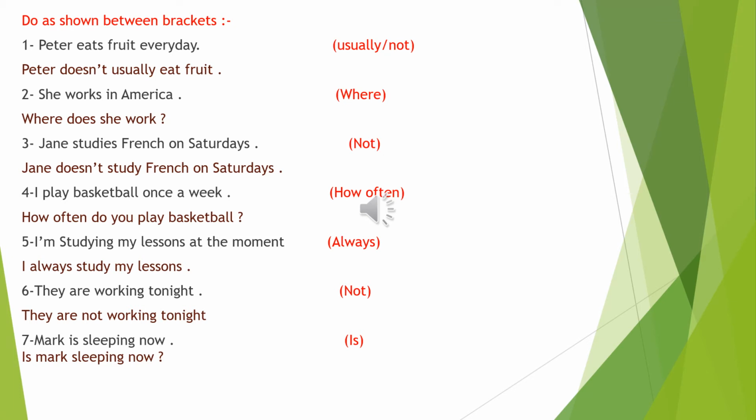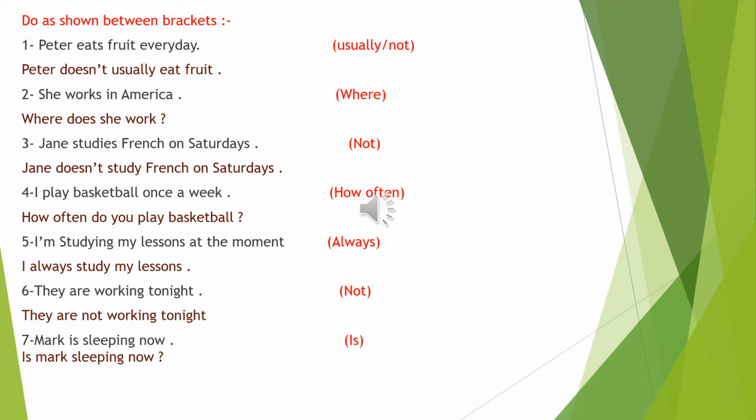I play basketball once a week. The word once means what? It means one time per week. Here we want to ask a question starting with how often, in order to know the frequency of playing basketball. So the right answer is, how often do you play basketball? And the answer is once a week. We choose the auxiliary do because we have the pronoun you.